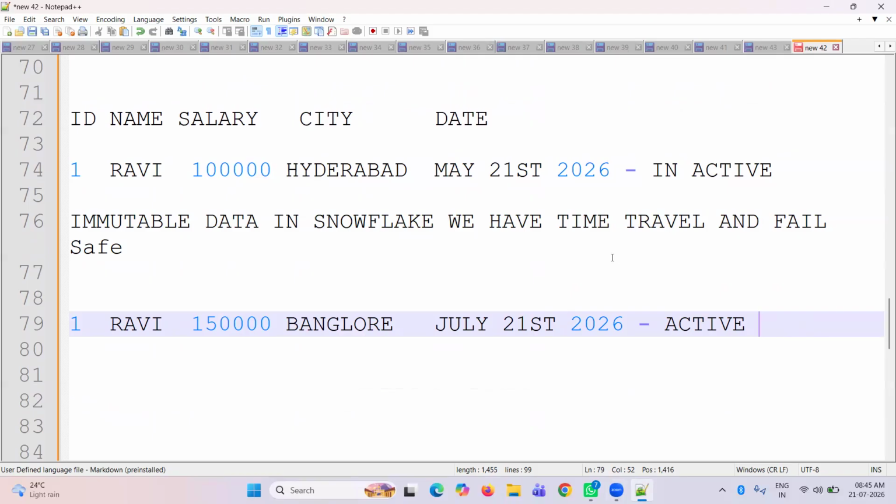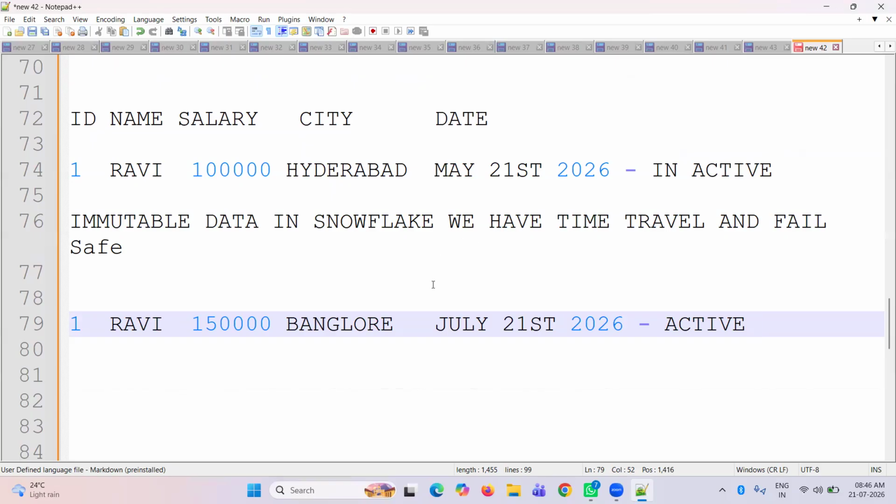If any data is deleted from the table, using time travel we can recover it within 90 days. Fail-safe is another thing that we will see in the class. That is handled by the Snowflake engineers, not by us.